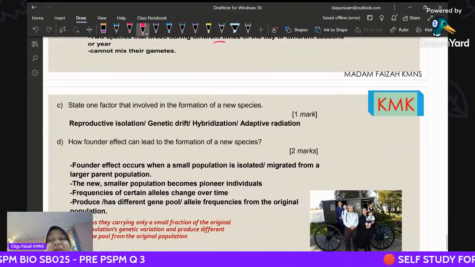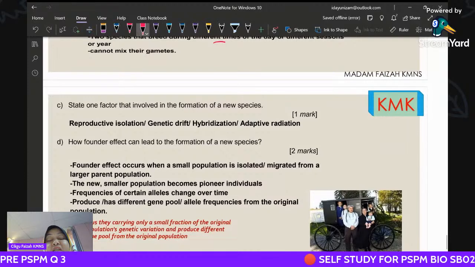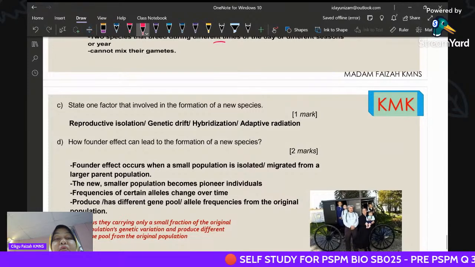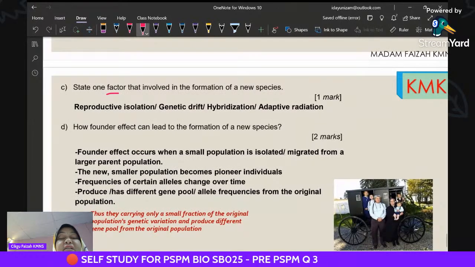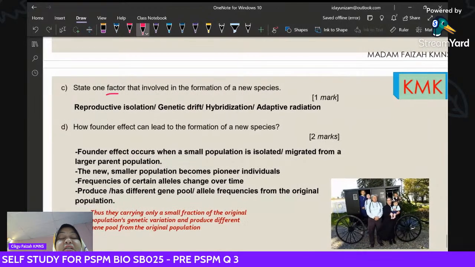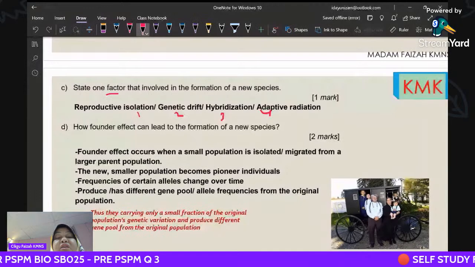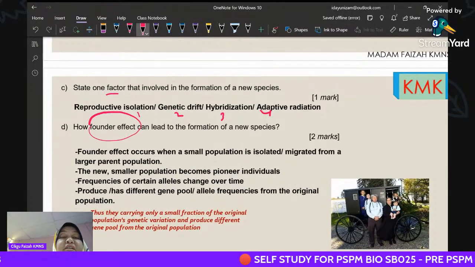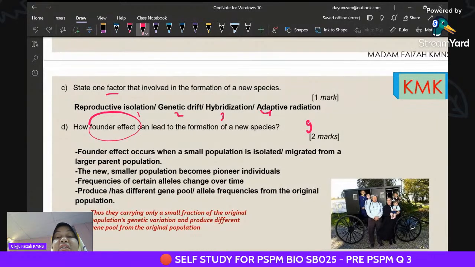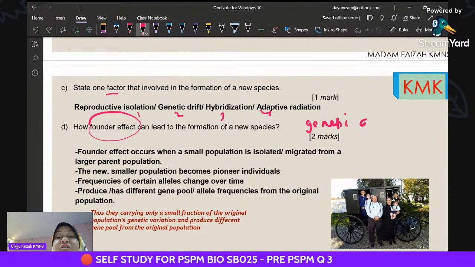And state one factor that is involved in the formation of new species. You can give either 1, 2, 3, 4. There are 4 factors, so you can choose any one. And what is the founder effect? Like the teacher mentioned just now, this is under genetic drift.